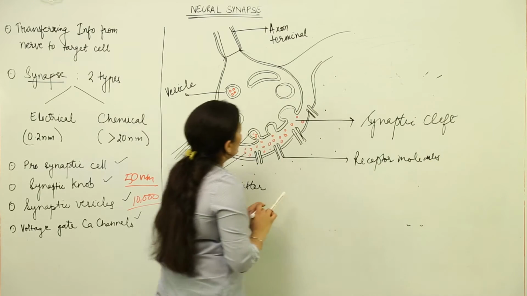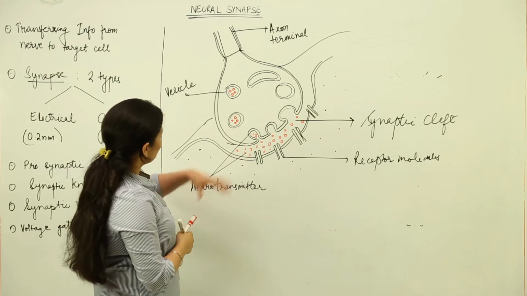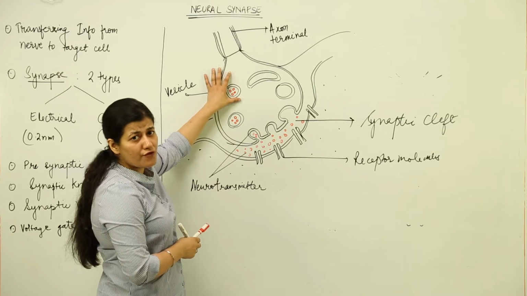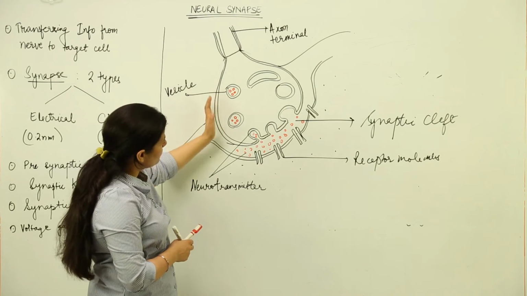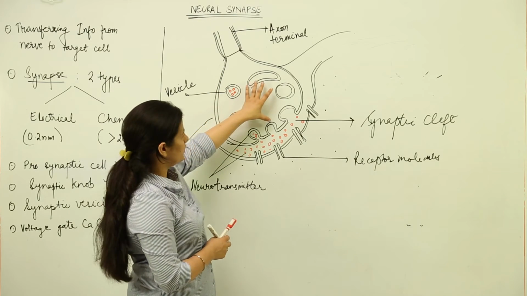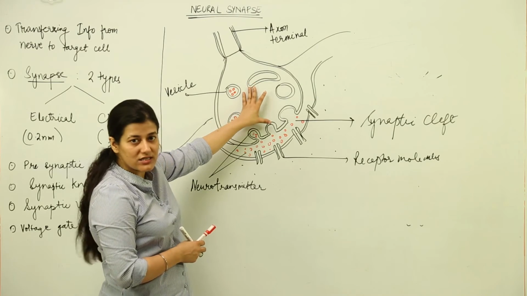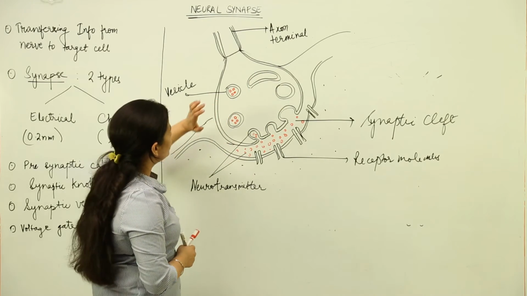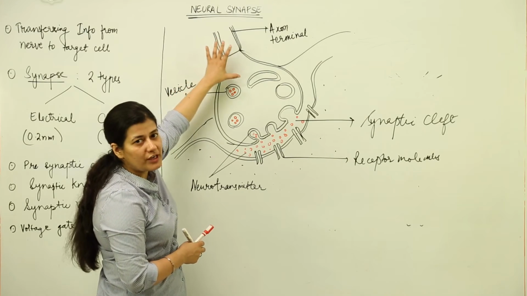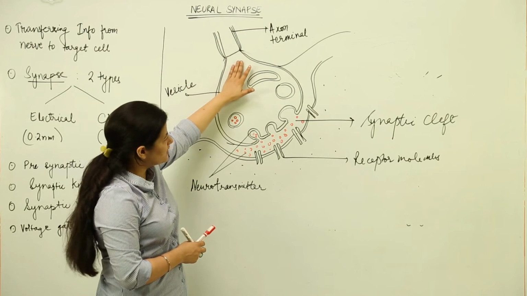So let's see, we have a thickened membrane of the presynaptic cell due to cytoplasmic condensation, and a concentration of many vesicles, that are synaptic vesicles, inside the synaptic knob. Now what happens is, through the axon terminal the wave of depolarization reaches the synaptic knob.